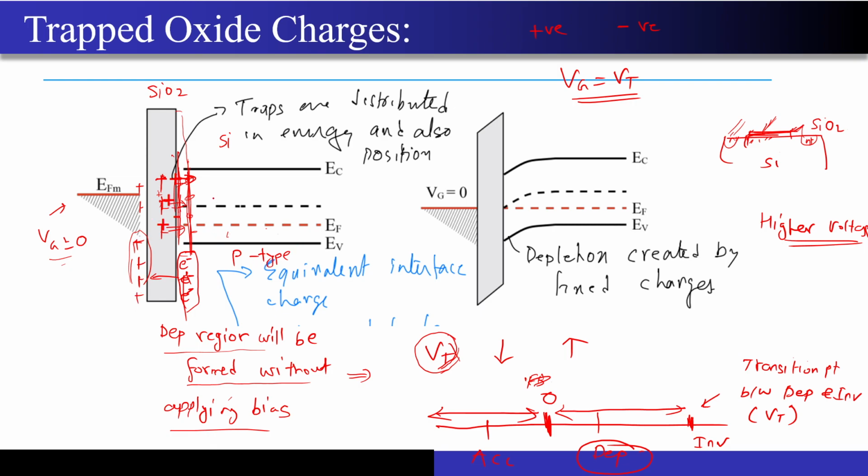Now this happened when the depletion region was created. First of all, I had to put in effort to create the depletion region first. There was no depletion region for the case when the bands were flat. There was no work function difference between the metal and semiconductor, and no oxide charges were there. So first of all, I had to put in effort to create the depletion region from scratch. And then I have to put in some extra effort to get those electrons at the SiO2 interface.